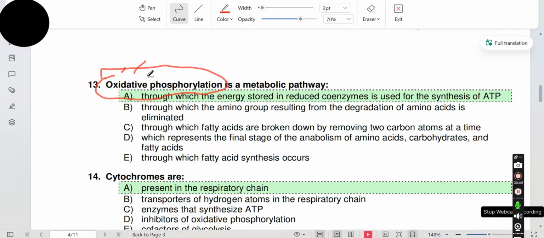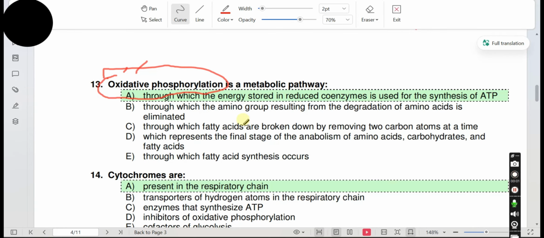During this process, the coenzymes NADH and FADH2 that are produced during glycolysis, pyruvate oxidation, and Krebs cycle are utilized to pump protons against the concentration gradient to create a proton gradient, which activates the ATP synthase to produce ATP.